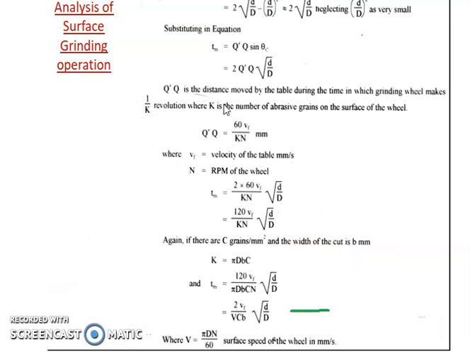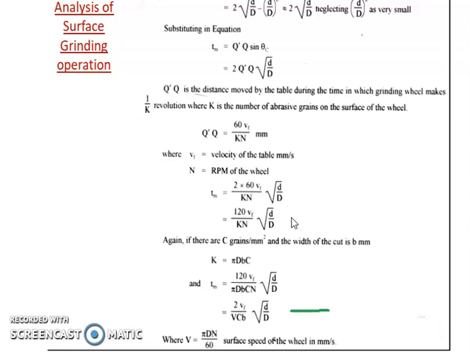So considering the total number of abrasive grains as K, 1 by K revolution. So Q dash Q is the distance moved by the table during the time in which the grinding wheel makes 1 by K revolution, where K is the number of abrasive grains, that is, per revolution per grain. And this is related to VF, the feed velocity of the table, in mm per second. So this is equal to 60 VF over K into N, where N is the RPM of the wheel. This is a simple expression. So Tm comes out to be 2 times 60 VF over KN under root small d by capital D, that is 120 VF by KN under root small d by capital D.